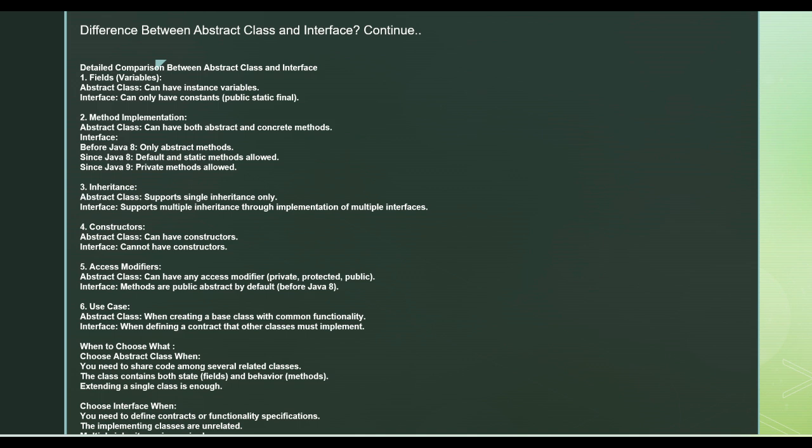Use cases, as we already discussed: if you have some base things and you want specific things, you can go for abstract classes. But if you decide on certain core behavior and want to leave the implementation to the implementer, or you want certain contracts and features to be available only, you can use an interface. So that is what has been discussed about when to use what.